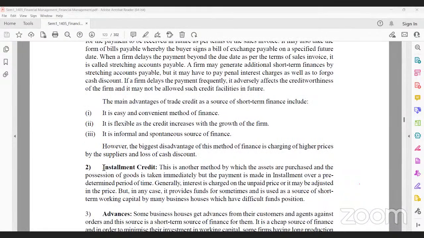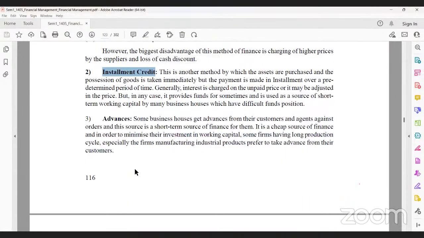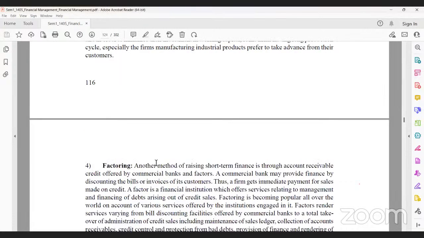And installment credit: for example, the company implements a policy of selling goods on installment basis, which is also short term. Advances: sometimes customers pay the amount in advance. For example, when the Tesla car entered, people were ready to pay an advance booking amount. Sometimes the company has to pay an advance to a supplier if the material is very popular or in short supply or the season is coming. So the company may pay advances, or sometimes receive advances. Advances are one of the sources of finance.